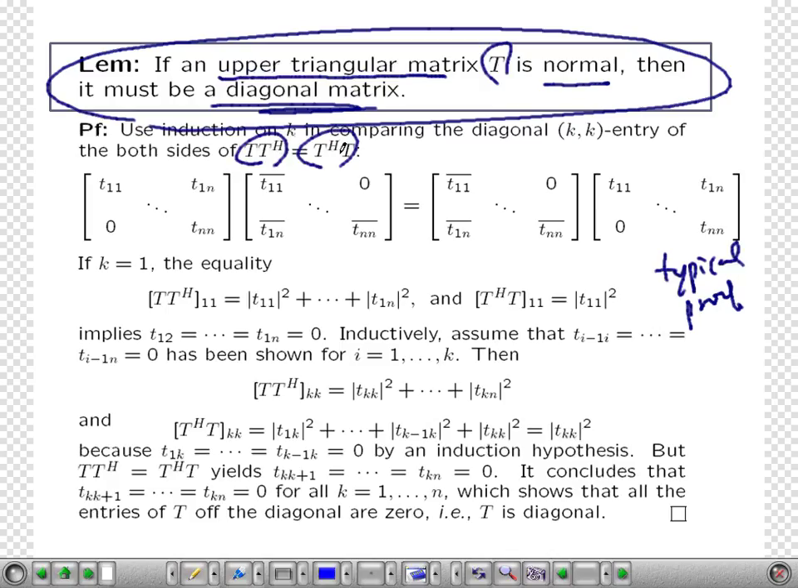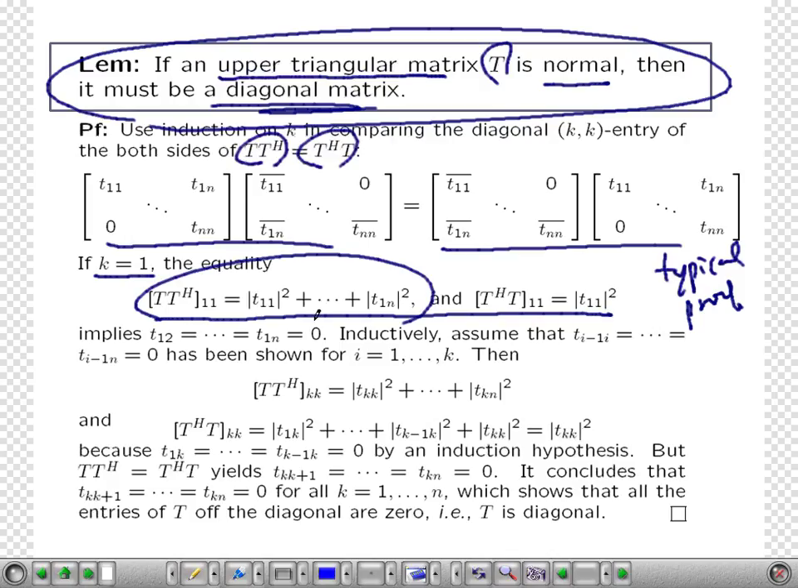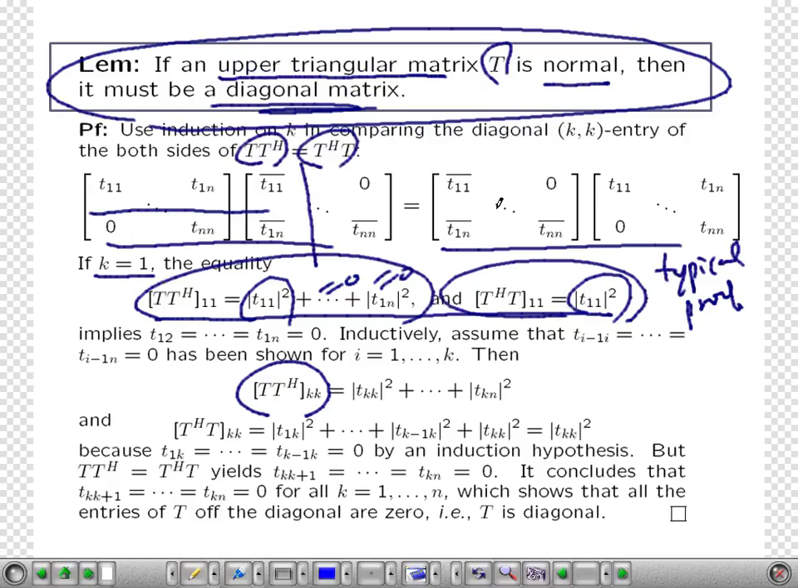Since it's normal, T T star is the same as T star T. You compare these two matrices. When k is equal to 1, then you have this. Those should be the same. So all the others should be 0. So the first row entries are all 0 except the 1,1 entry. Second, the 2,2 entry of this matrix is the same as the 2,2 entry of this matrix, isn't it? So compare these two matrices' k,k entries here.